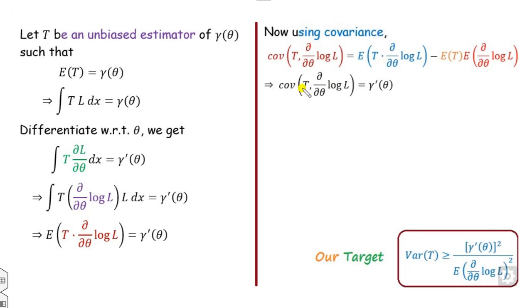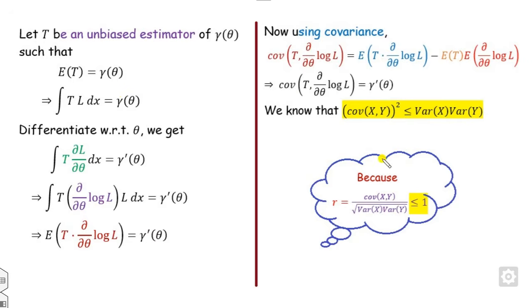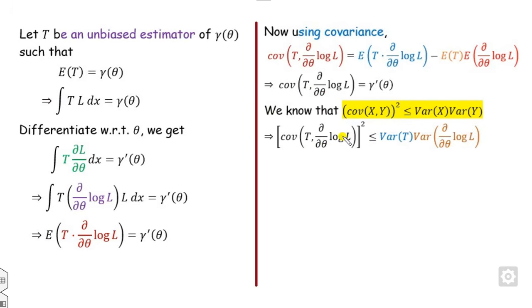Now how can you relate the covariance to the variance? We all know the relation, this is the correlation coefficient, and we know that the correlation coefficient always lies between -1 and 1. So I can write the covariance upon square root of this. From here I can write this expression. So we can substitute the value x as this, y as this, and therefore we can write it this way. So what is the value of this? It is gamma dash. This we need. What is the value of this?